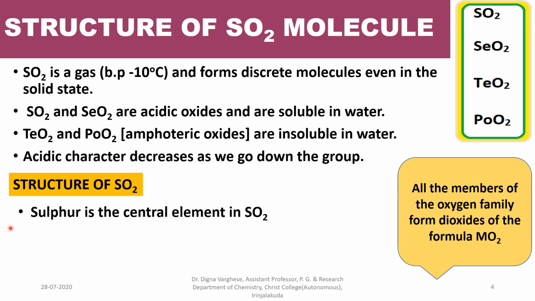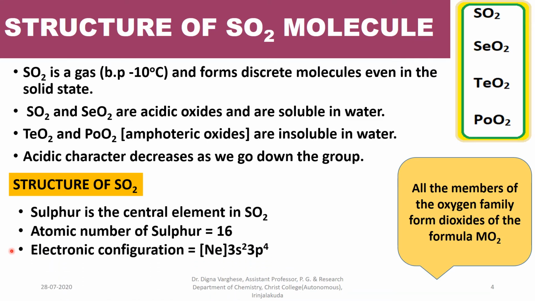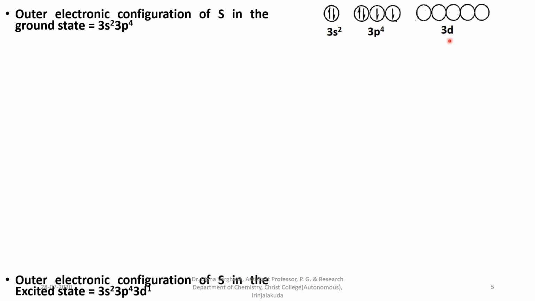Sulfur is the central element in sulfur dioxide. Atomic number of sulfur is 16. We know its electronic configuration as neon 3s2 3p4. Outer electronic configuration of sulfur in the ground state is 3s2 3p4 3d0.